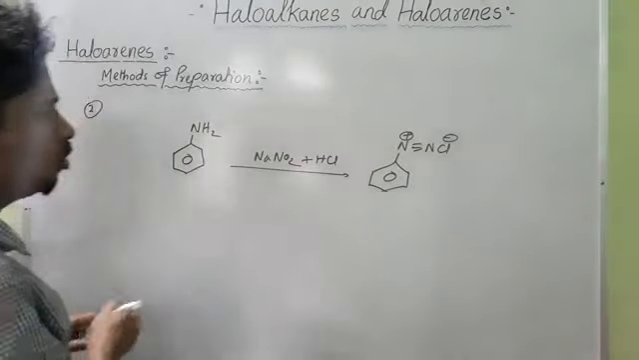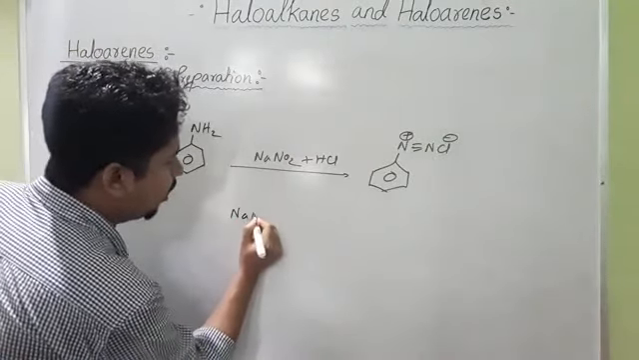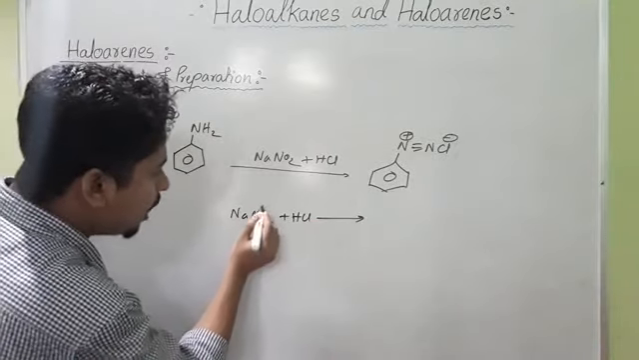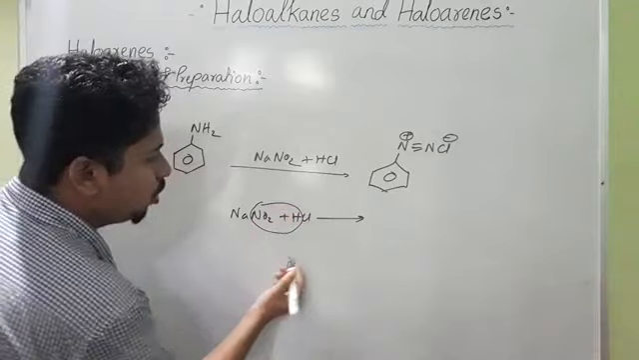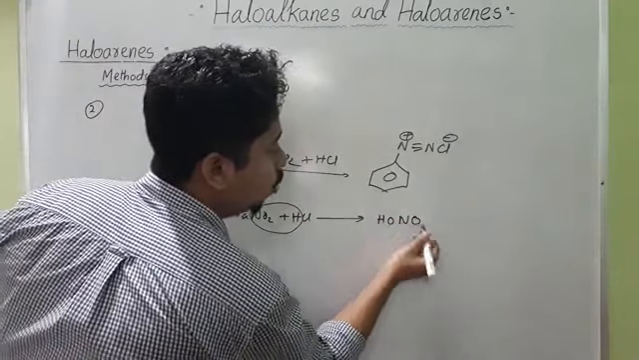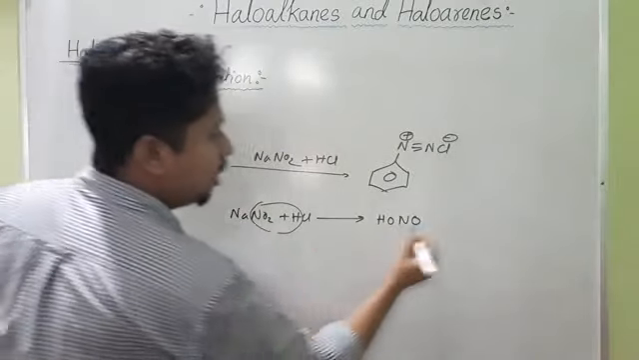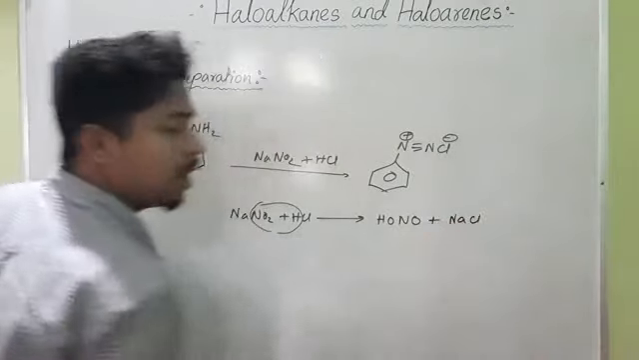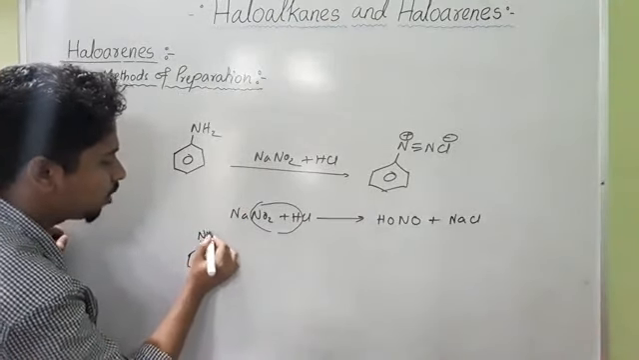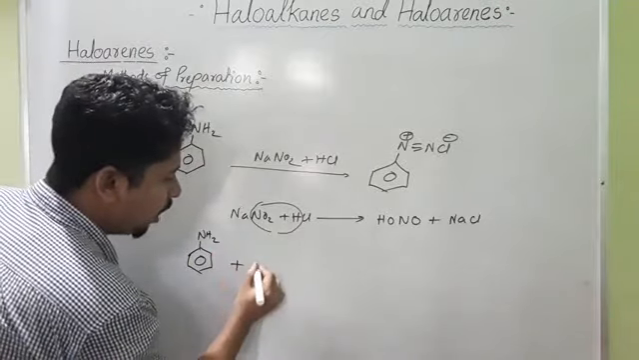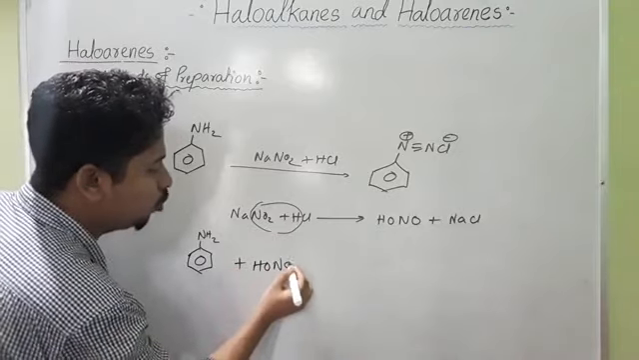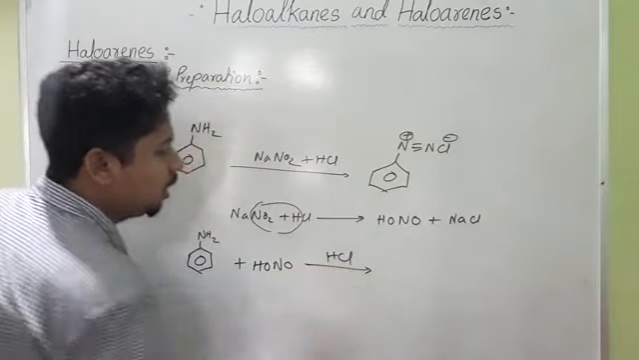Now what is the mechanism? Here you see NaNO2 plus HCl. So what you will get? You will get HNO2, which we can write as HONO, and what we are left with is NaCl. Now you take this aniline, benzene group NH2, and treat it with HONO, that is HNO2, in presence of HCl. In presence of HCl you get benzene diazonium chloride.